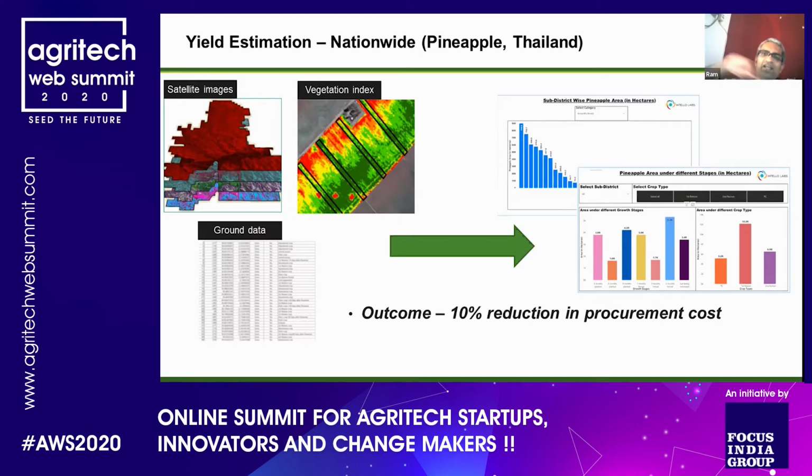We also had some ground level data coming from people who had done some scouting, because in many of these areas in Thailand, as you see commonly in India, the fields with multiple fruits and vegetables were lying very close or contiguous to each other.